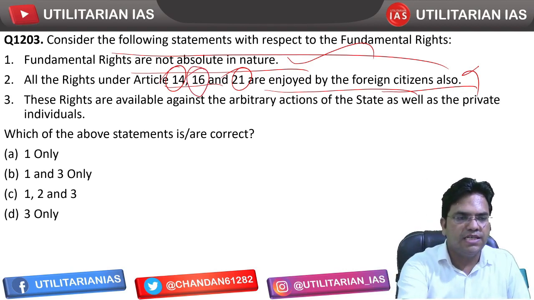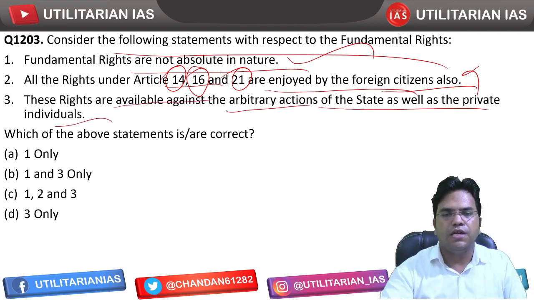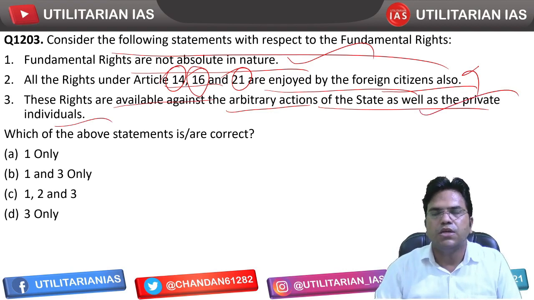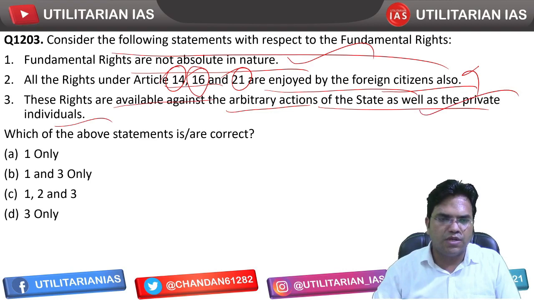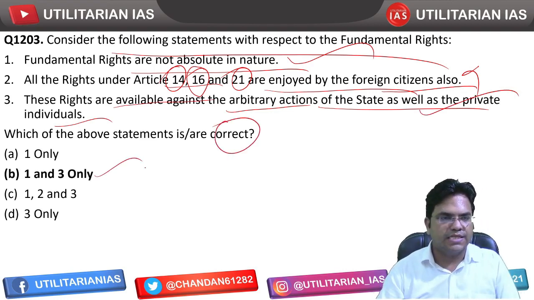So that's incorrect. These rights are available against the arbitrary action of the state as well as private individuals. So that's correct, right? Not only against the state, there are certain fundamental rights which are available against private individuals as well. The correct statement has been asked. So 1 and 3 are going to be the correct statements.